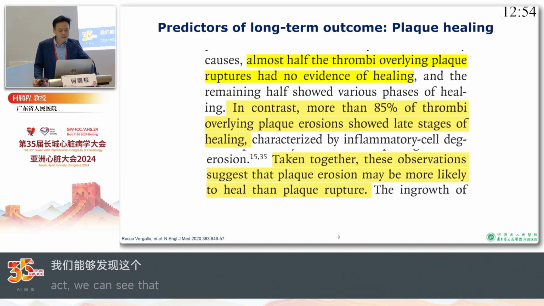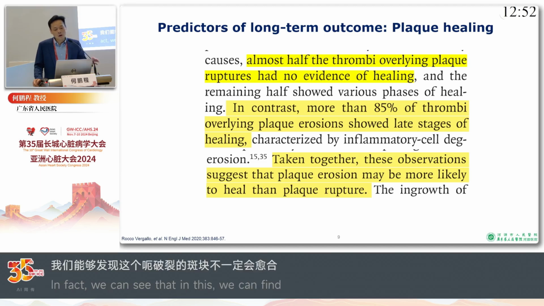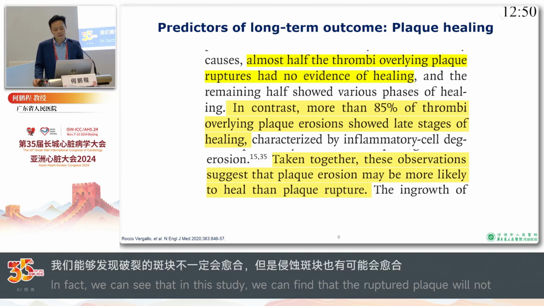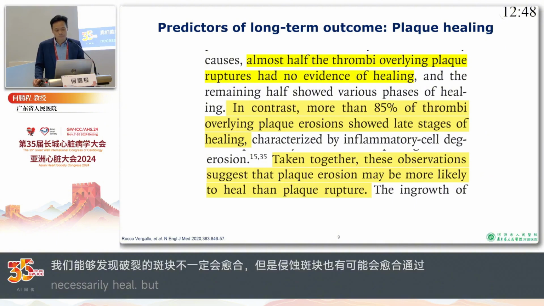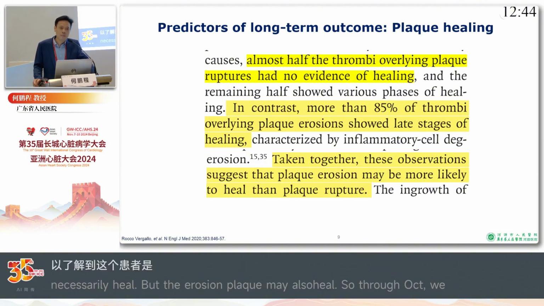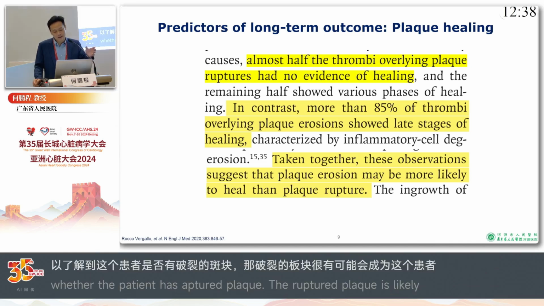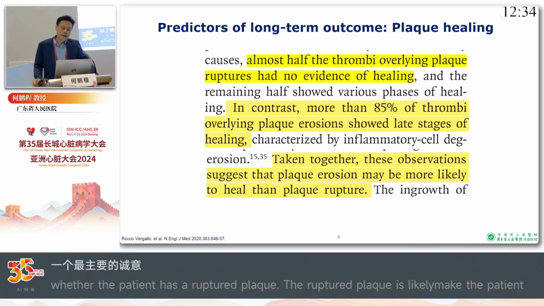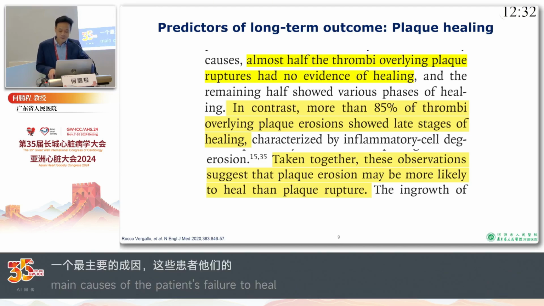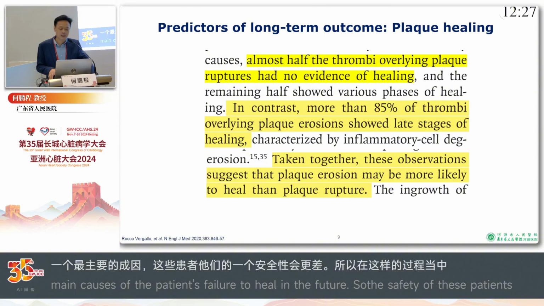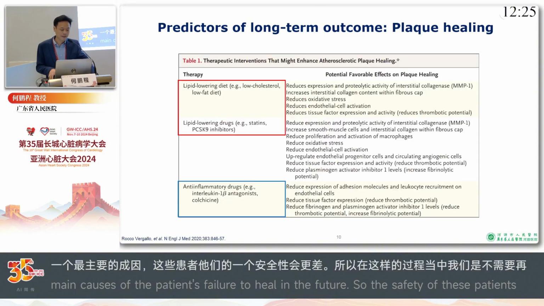So if the OCT check tells us that plaque rupture is the major reason contributing to ACS, it's reasonable to put the patient on more intense lipid-lowering therapy and longer DAPT therapy. So we don't have to do repeat OCT checks during follow-up again and again.